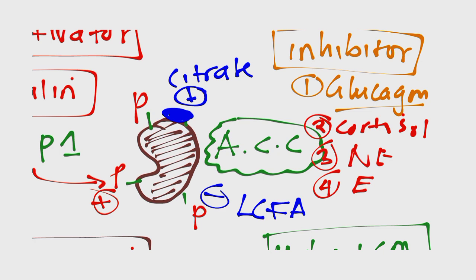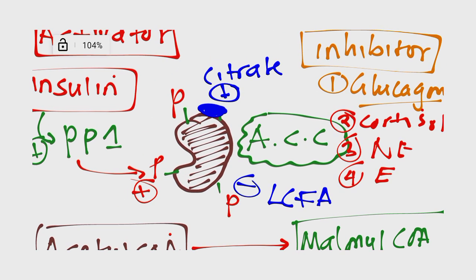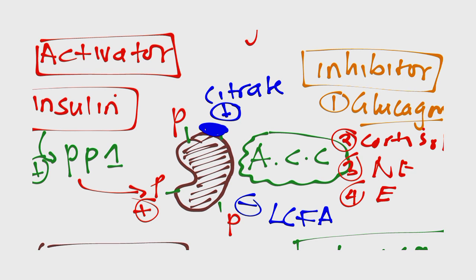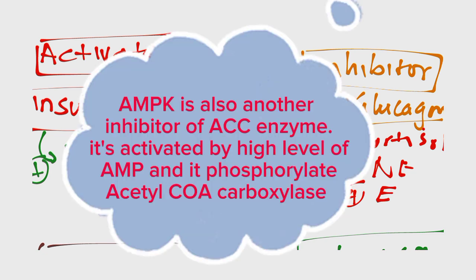So, in a nutshell, this is what I have on the regulation part. The activators are insulin and citrate. The inhibitors are glucagon, cortisol, epinephrine, and long-chain fatty acids. This is very important for multiple choice as well as for essay questions. Please don't forget this part.